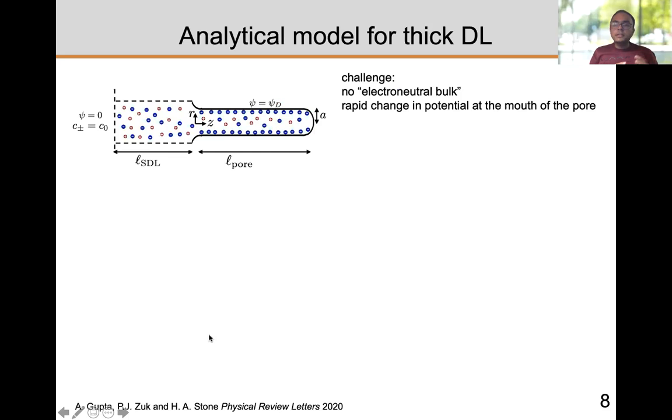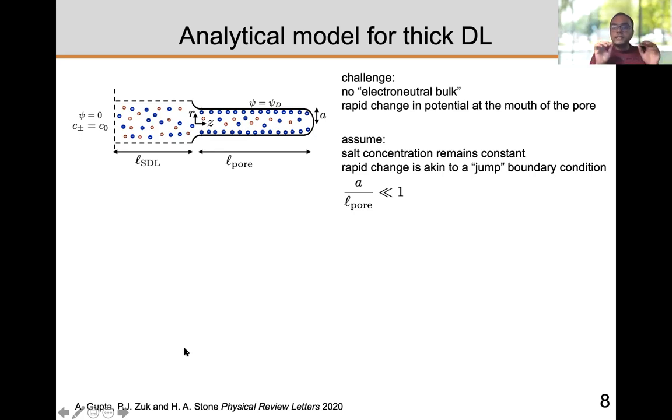So what we did was that we constructed a model. I will not go into the details, but the challenge of constructing a model here is that there is no electroneutral bulk, right? And there's a rapid change in the potential at the mouth of the pore. So to actually construct the model, we assumed that the salt concentration remains constant. And this can only happen for small potentials. So our model is actually valid only for small potentials, or the linear limit, if you're familiar with this terminology.